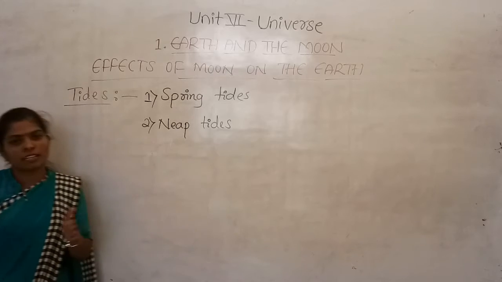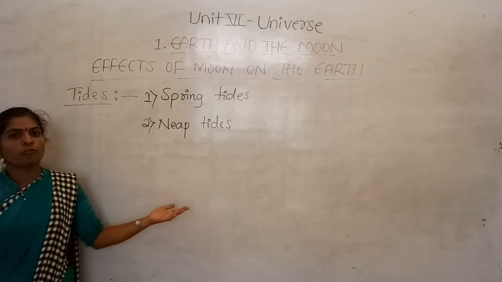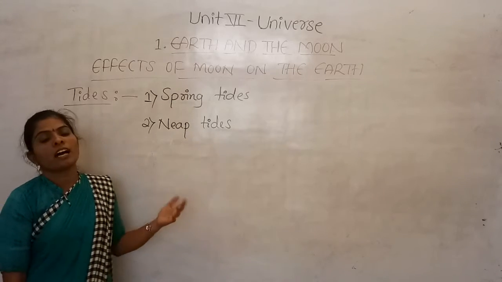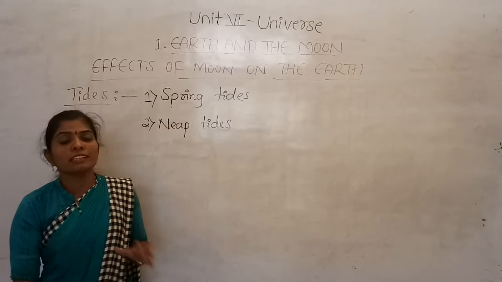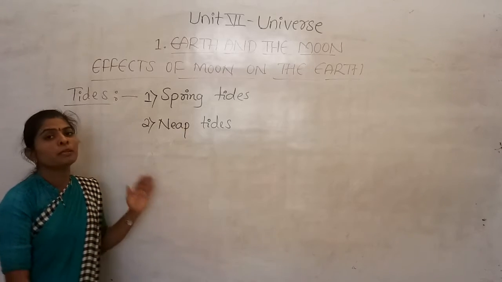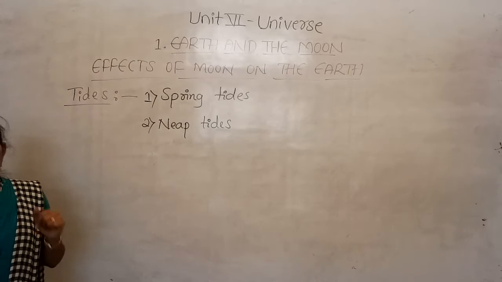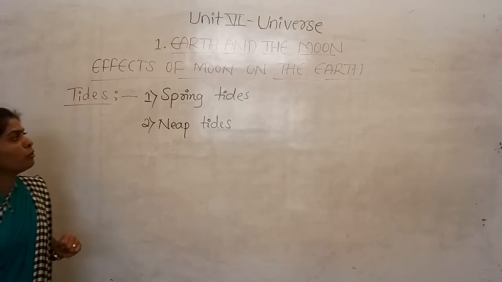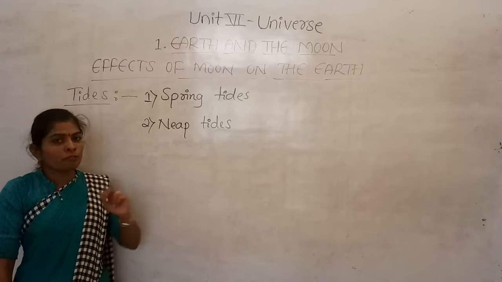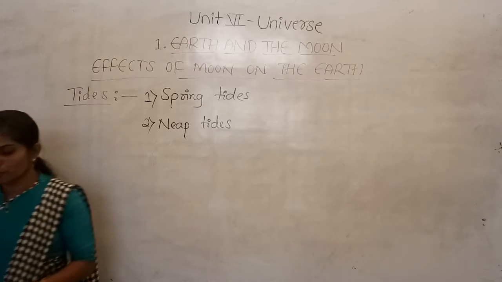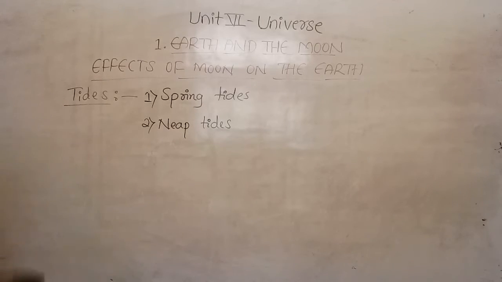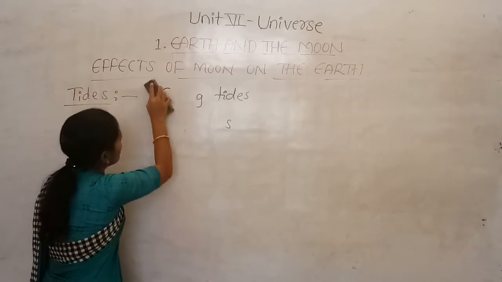And as I said before, the tides occur mainly due to the gravitational force of the moon as well as the sun. So we know that during the phases of the moon. Now I will draw the phases of the moon so that you will be able to understand.